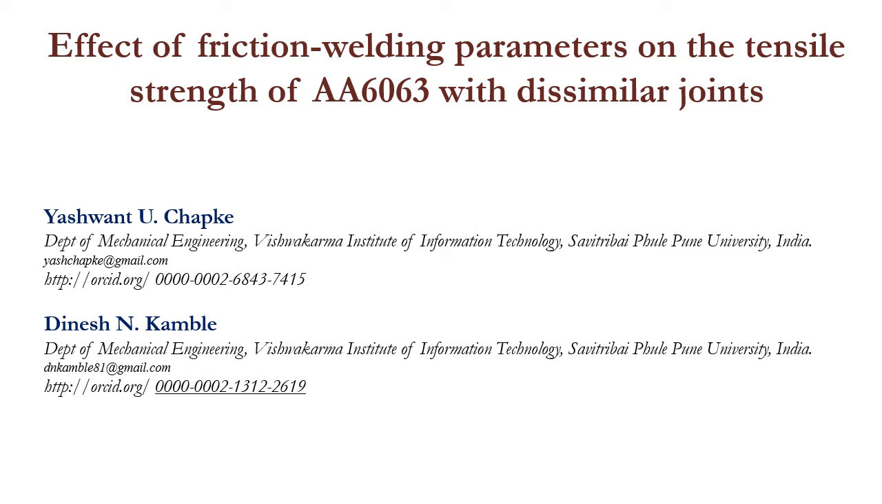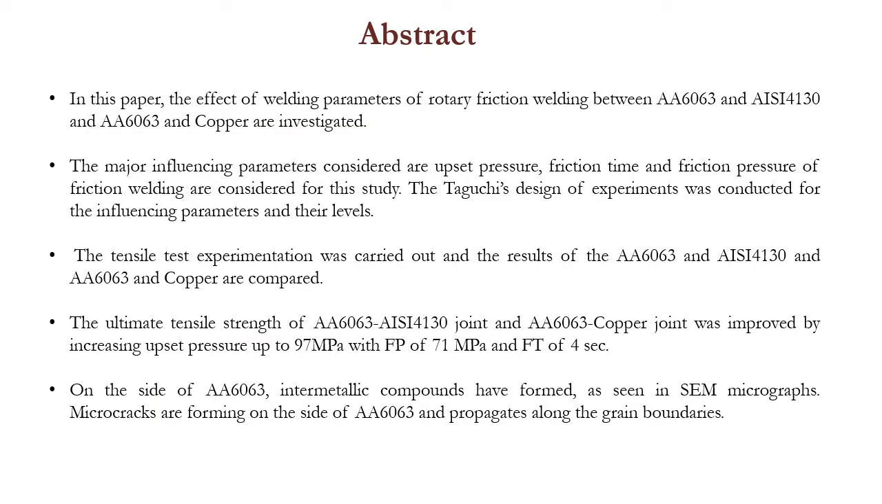Effect of friction welding parameters on tensile strength of aluminum 6063 with dissimilar joints. In this paper, the effect of welding parameters of rotary friction welding between aluminum and steel and aluminum and copper are investigated. The major influencing parameters considered are upset pressure, friction time, and friction pressure.